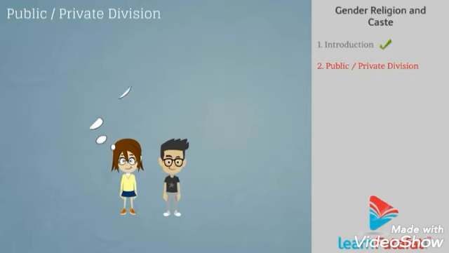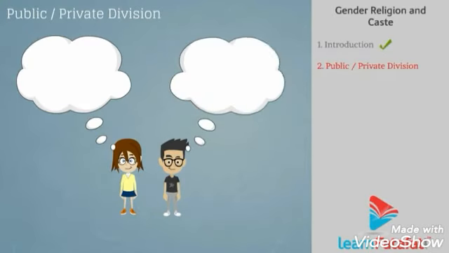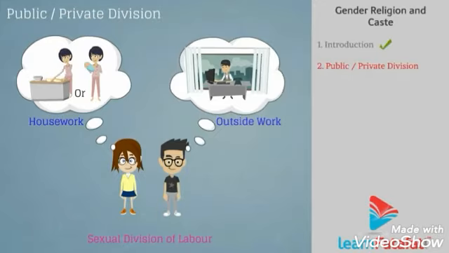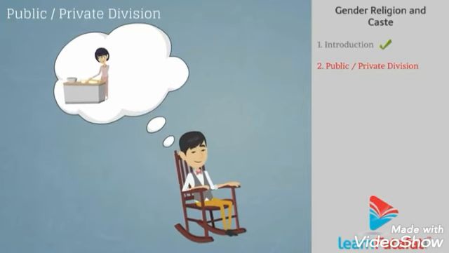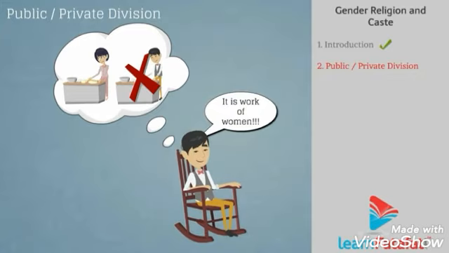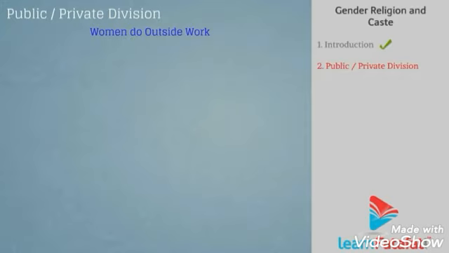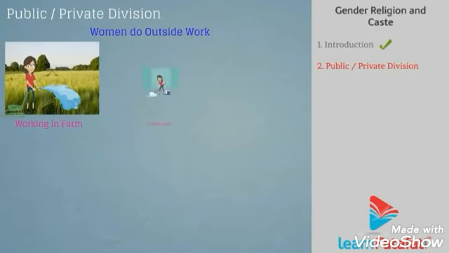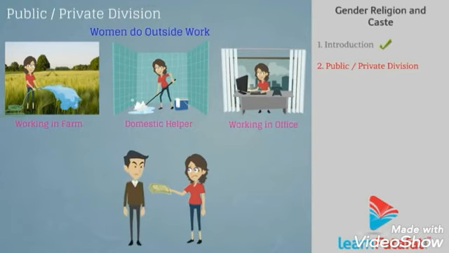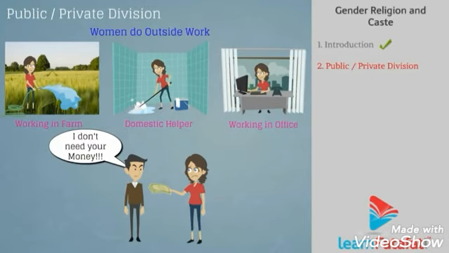Public-private division. Boys and girls are made to believe that women do housework and bring up children, and men do all the work outside the house. This is known as the sexual division of labor. Like women, men can also do work inside the house, but men simply think that it is the work of women. Even if women do outside work like working on a farm, as a domestic helper, or in an office and earn income, their work is still not valued and recognized.